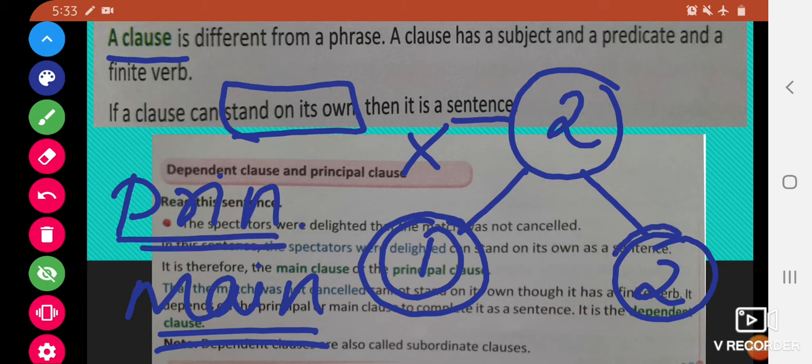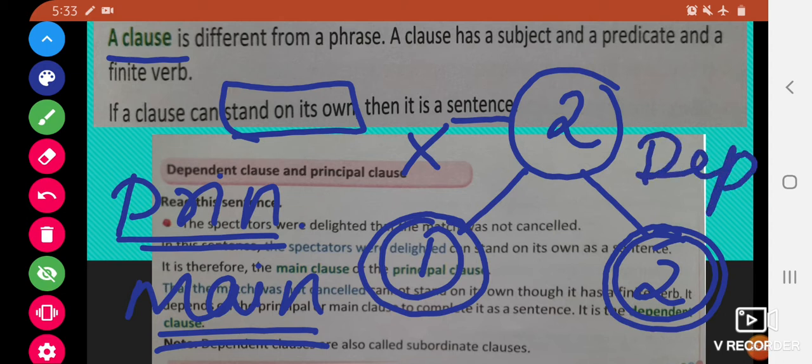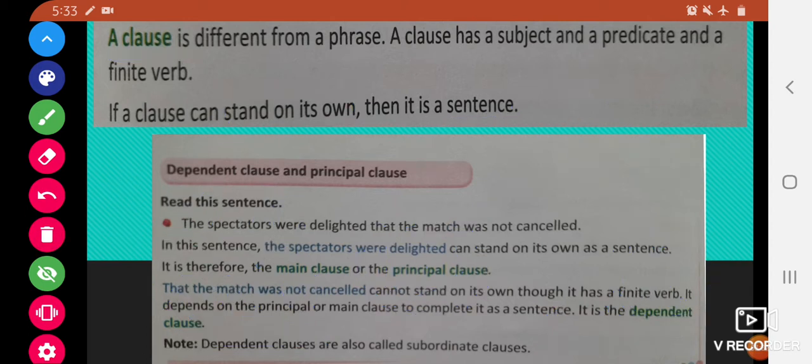But if they cannot stand on their own, that means when we cannot understand the complete meaning of the clause, then such clauses are called dependent clauses, or they are also called as subordinate clauses. I hope you have understood this. Let us move ahead and look at some examples.